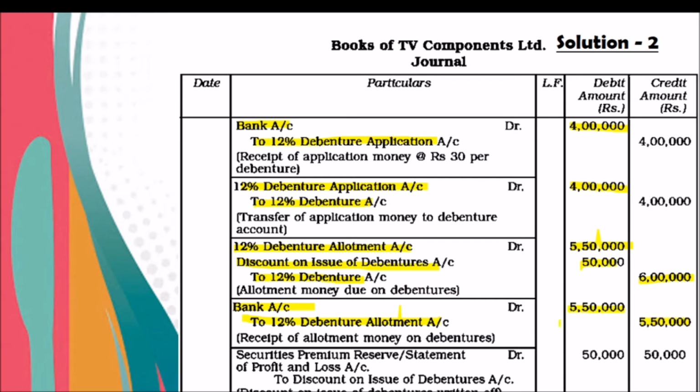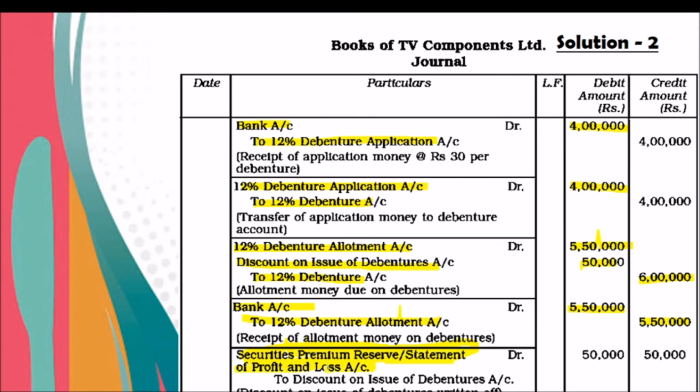That is the entry. And you have to remember, whenever there is an amount of discount, it is a loss for the organization. It must be written off from the accounts. It will be written off from securities premium reserve, or from the statement of profit and loss of the current year.